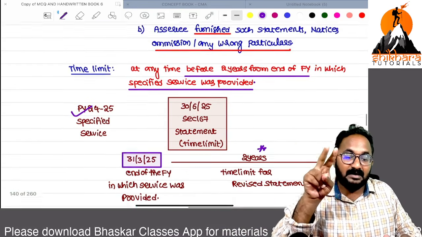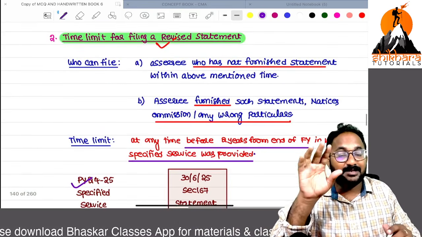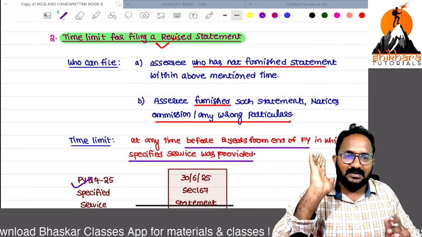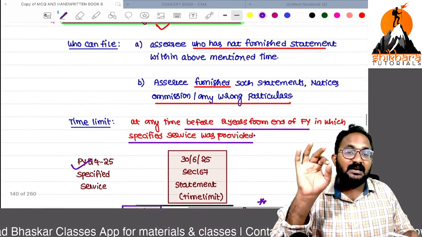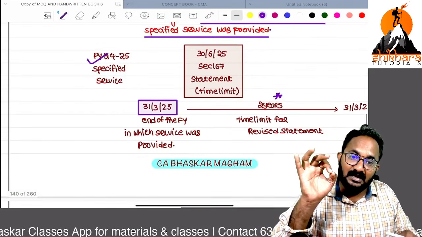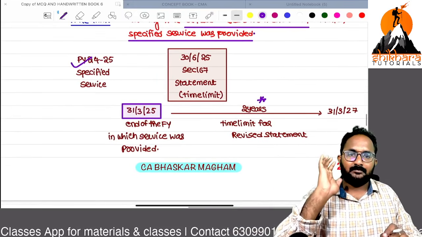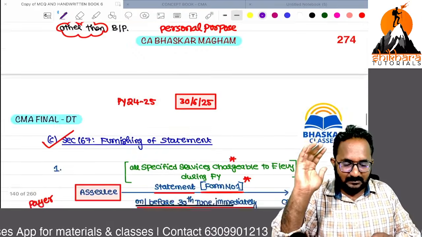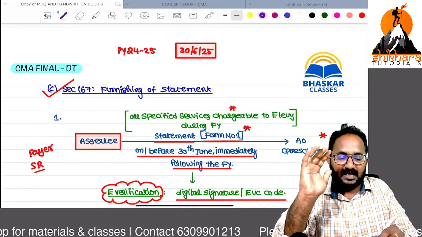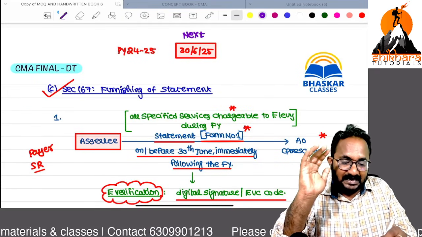Sir, remember here, the revised statement can be filed by two persons: those who have not at all filed the statement, or those who already filed. If any mistake is there also, they can file the revised statement. For the general statement, the first statement, the time limit given is the next financial year 30th June.